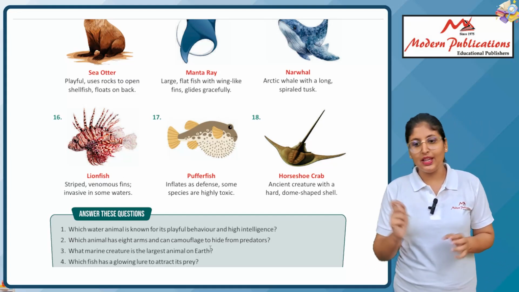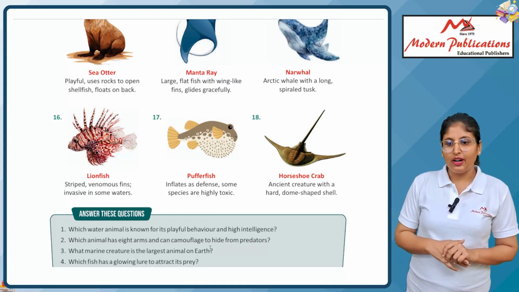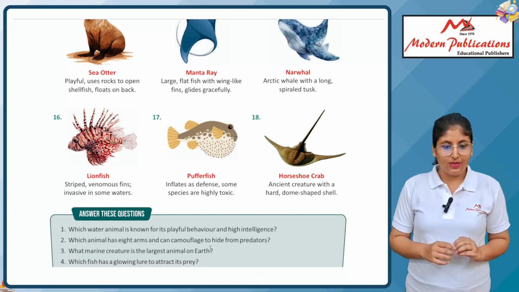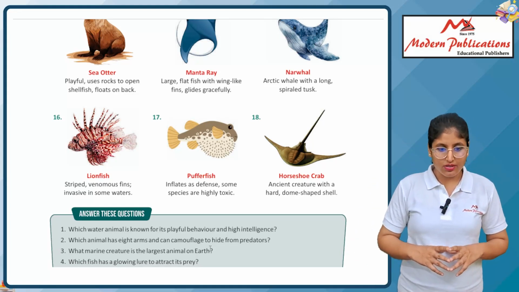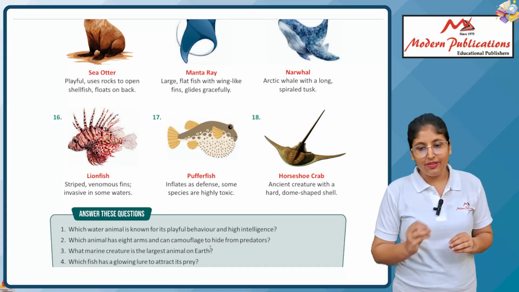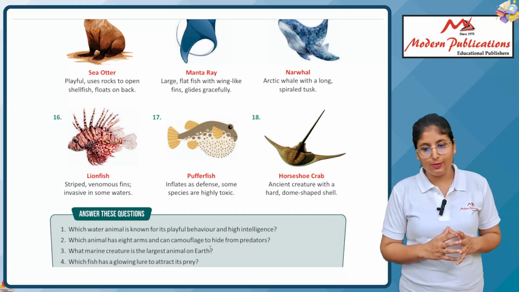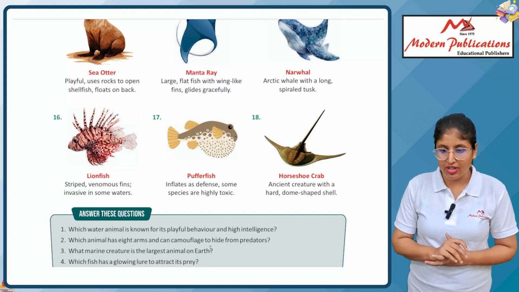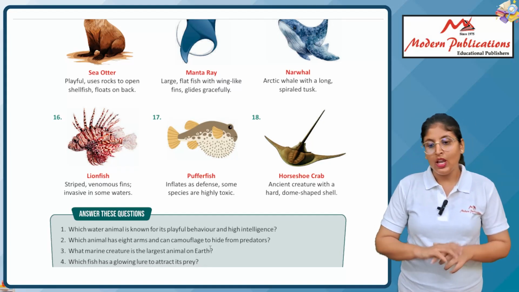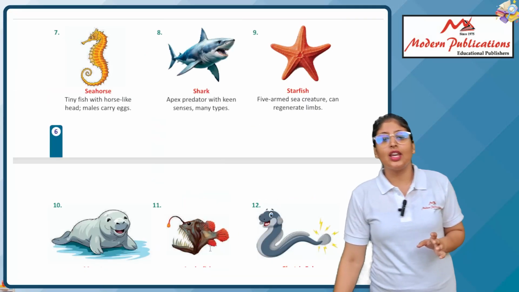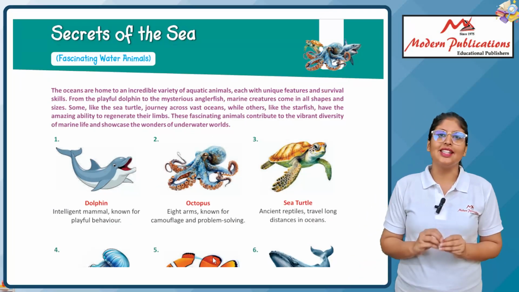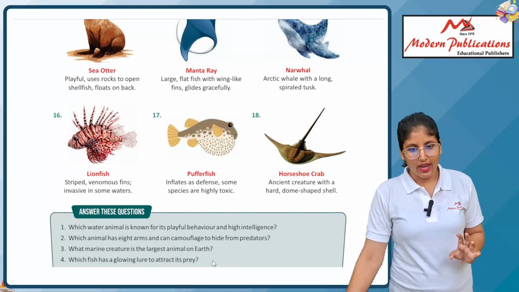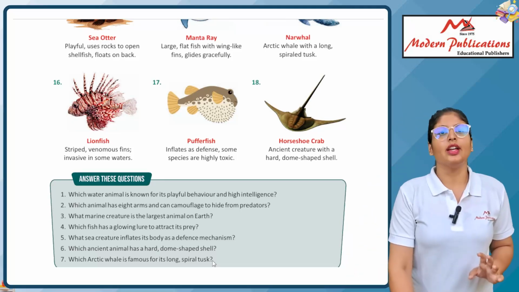Next is narwhal, an Arctic whale with a long spiral tusk. Next is lionfish, with stinging venomous fins, invasive in some waters. Next is pufferfish, which inflates as defense. Some species are highly toxic. Next is horseshoe crab, an ancient creature with a hard dome-shaped shell. So these are the creatures that we can see in the water. Yes, that's it.